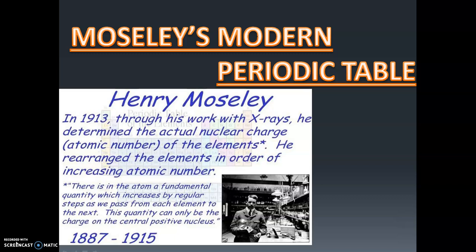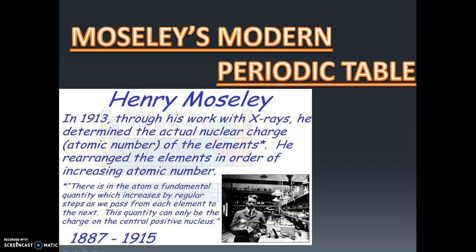He said the fundamental property of an atom is based on its atomic number, because the nucleus contains protons and neutrons.